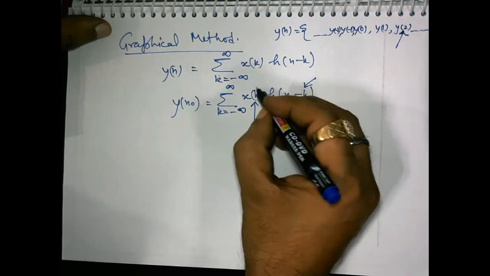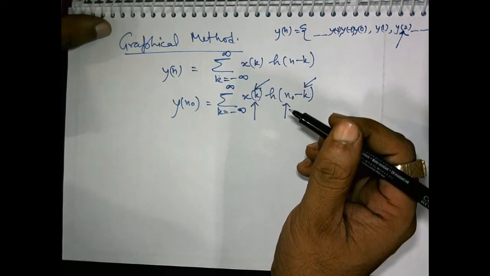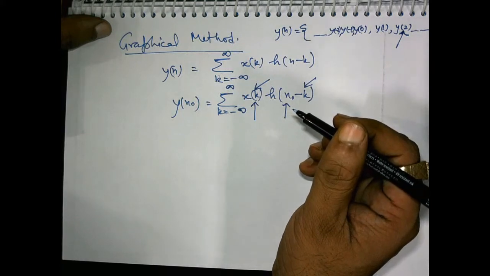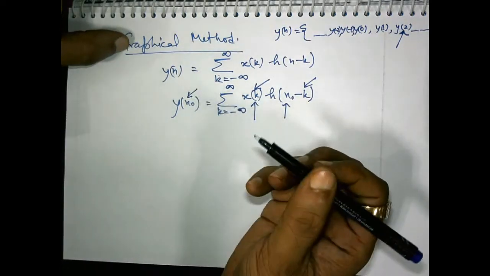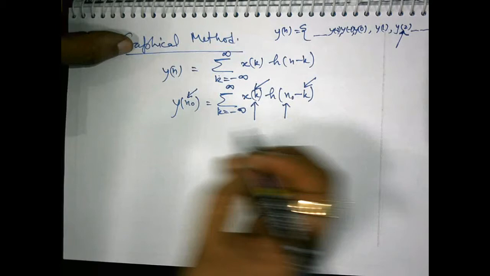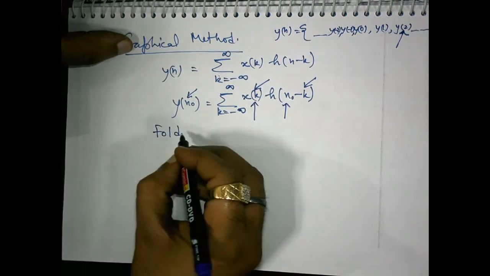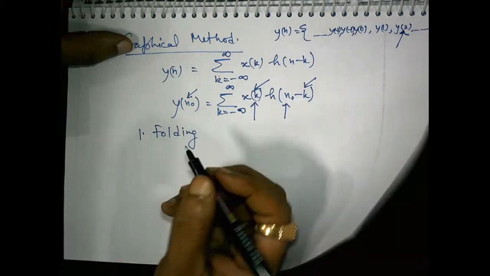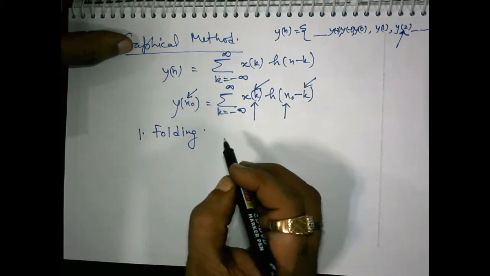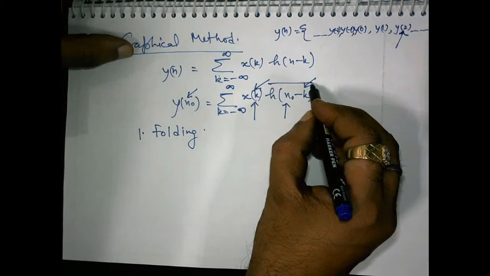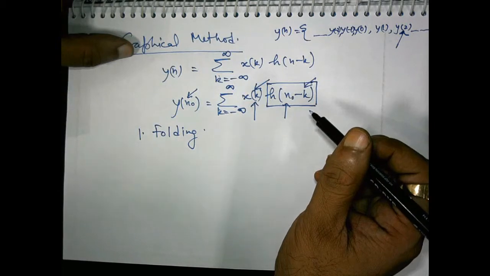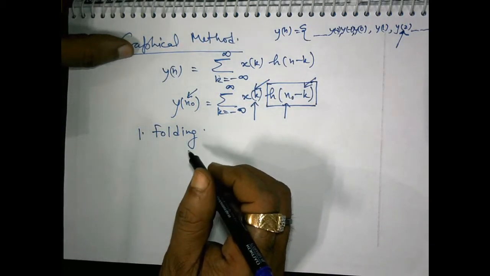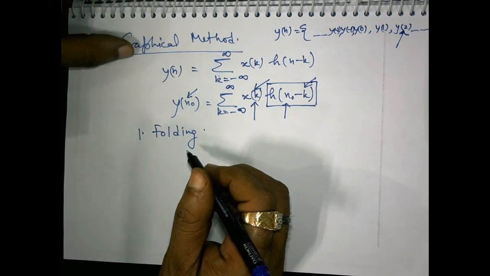So to evaluate the output at any time index n0, first of all we have to do folding. Number one operation that we have to perform is folding of sequence hn or hk. So hk is folded to obtain h minus k.